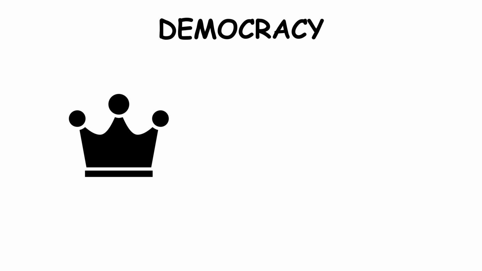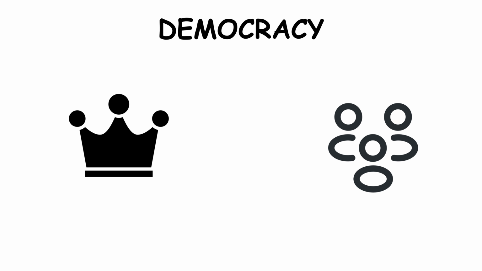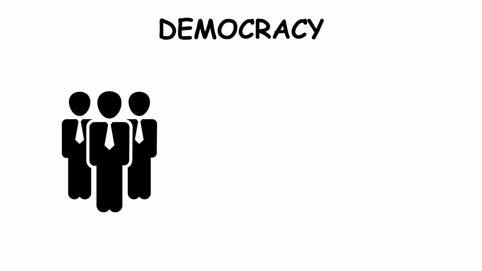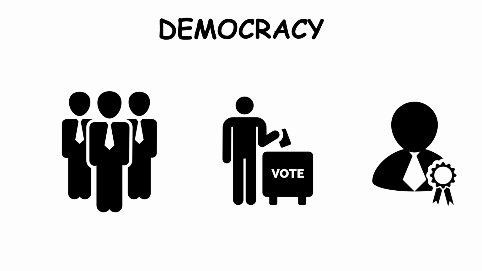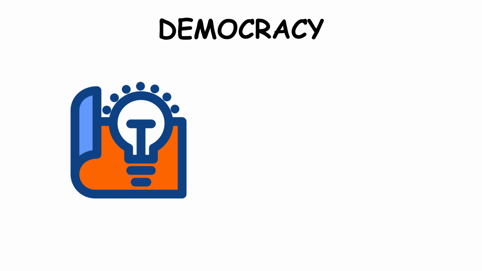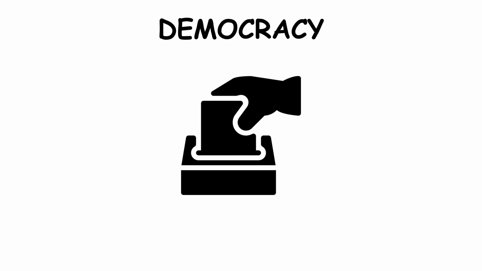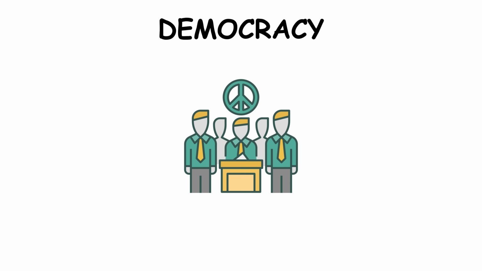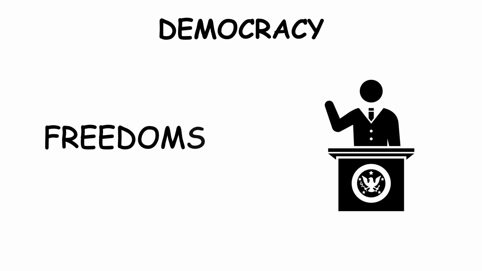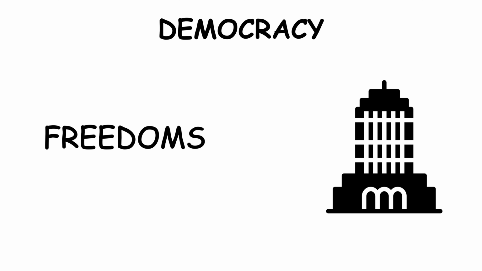Democracy. Democracy is a system where power ultimately belongs to the people. Citizens participate in decision-making either directly or by electing representatives. The core idea is simple. People choose their leaders, and leaders are accountable to the people. Elections are regular, opposition parties are allowed, and basic freedoms like speech, press, and assembly are protected.